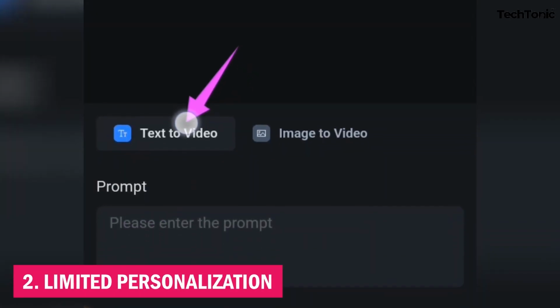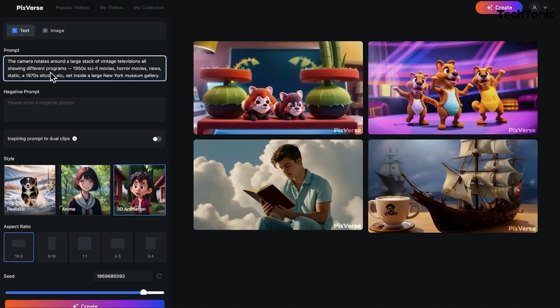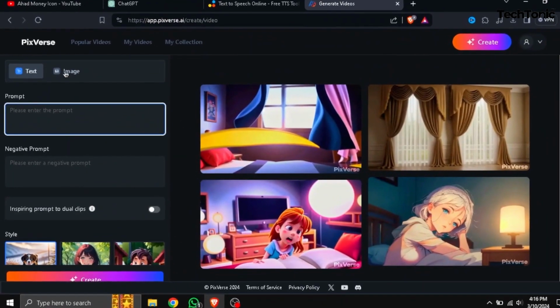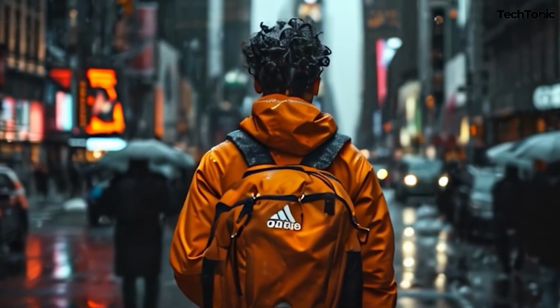2. Limited personalization. Despite its extensive library of animations and effects, PixVerse may not offer the level of personalization some users desire. Those seeking highly customized or intricate video designs might find themselves constrained by the platform's preset options.